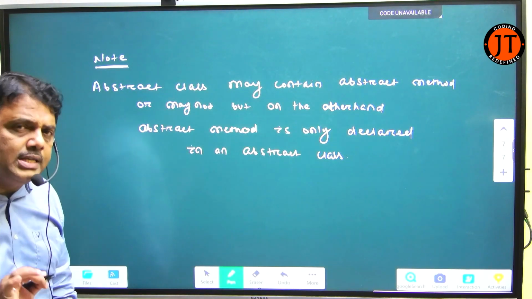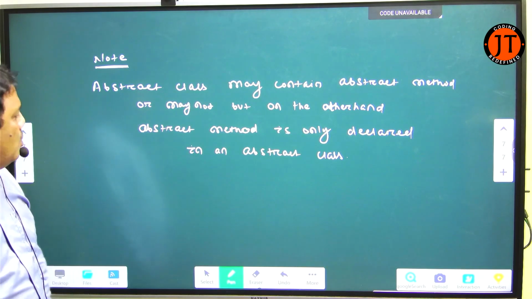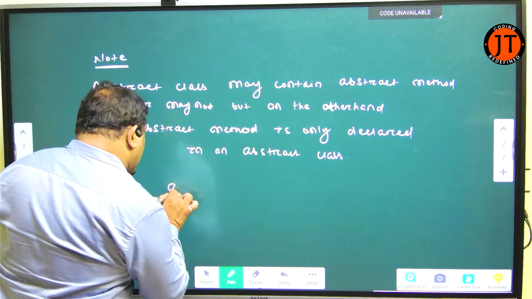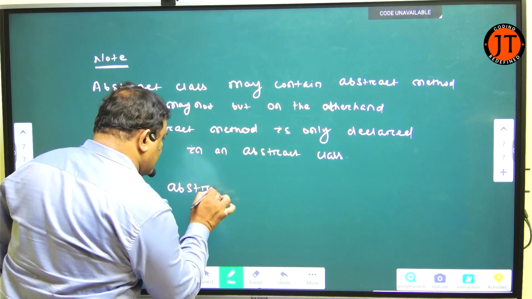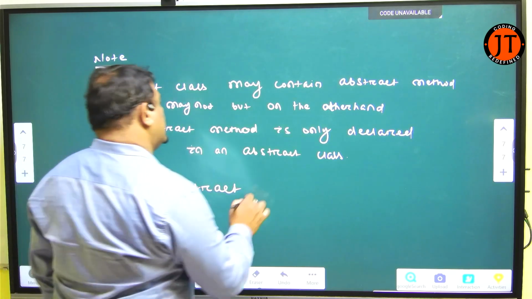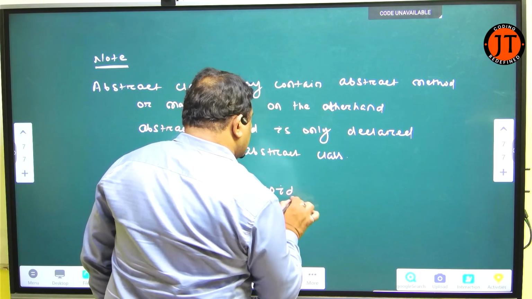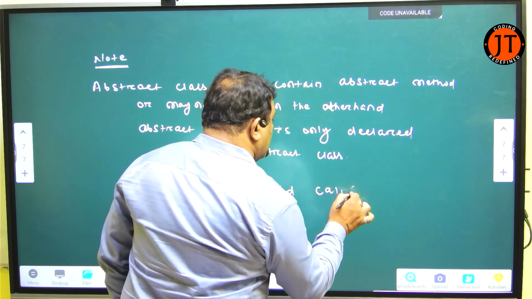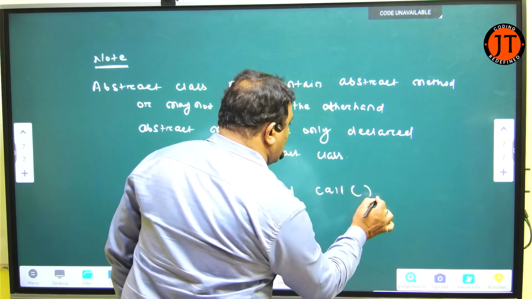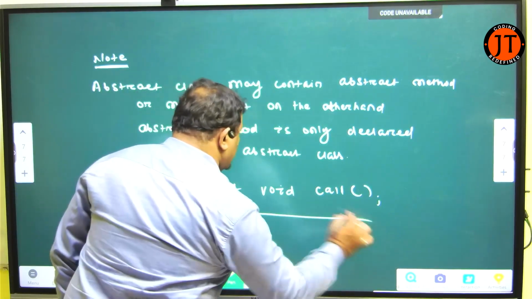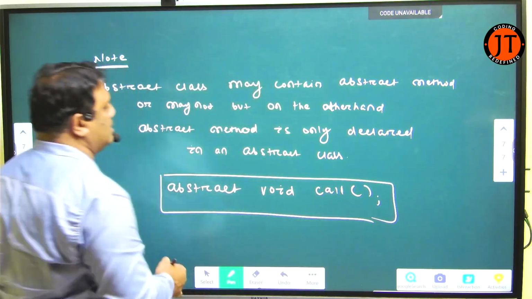Now the question is, what is an abstract method? When I declare a method with the abstract keyword, here you see abstract void, that is called an abstract method.